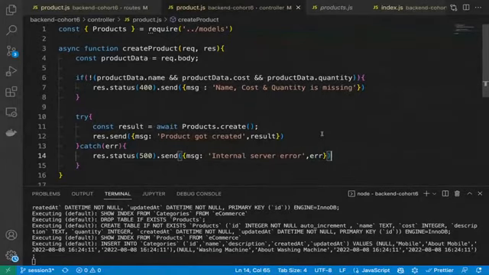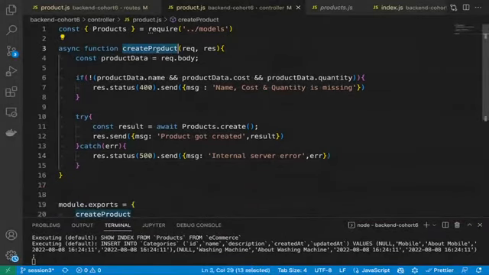See guys, we didn't do anything new here. First we created our create product controller, because we have to use this controller in our routes. In this controller, I was getting all the data which the client has passed in product data. Then we are checking whether this client data has name, cost, and quantity or not. If not, simply send the error that name, cost, and quantity are missing. If yes, then we will simply create the product. Correct?